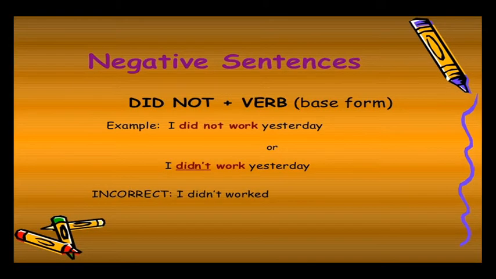How to write a negative sentence in the past simple? I did not work yesterday. Here, did plus not plus base form verb. I did not work yesterday. Short form: I didn't work yesterday. My dear students, you should not write I didn't worked. Worked is wrong. I didn't work yesterday. You should not use the V2 form again here. Subject plus did plus not plus base form verb, the negative sentence.